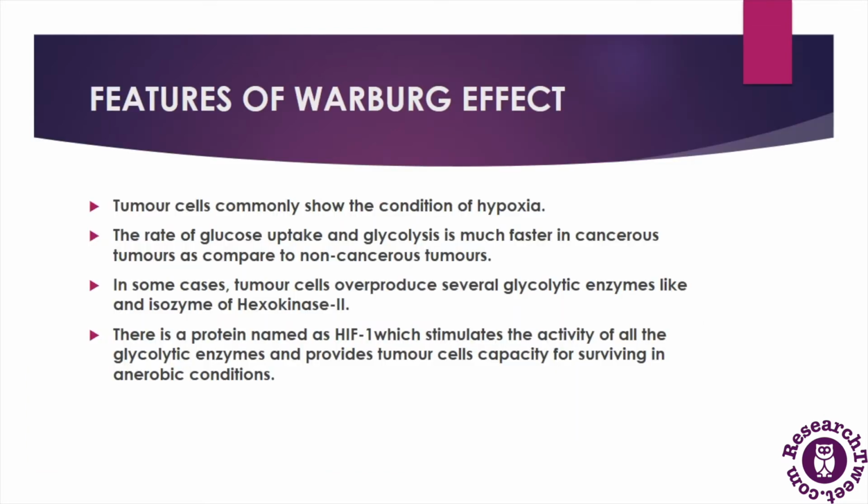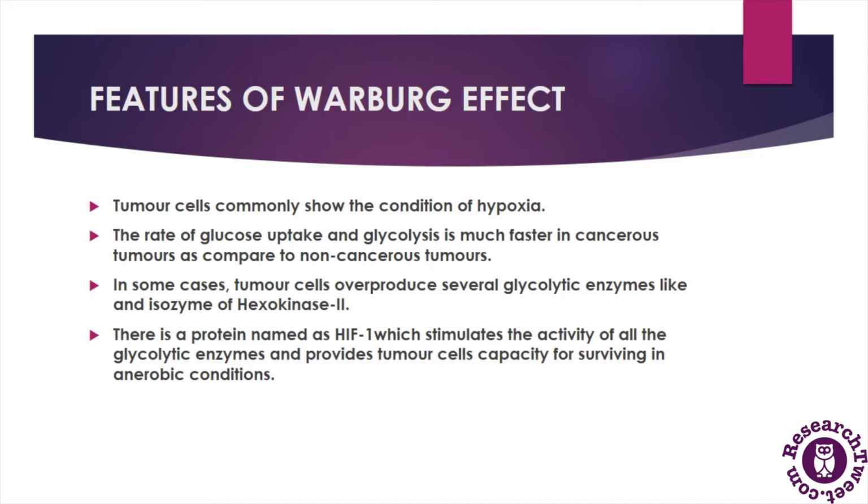Now let's understand the features of the Warburg effect. Warburg postulated that tumor cells commonly show the condition of hypoxia, or lack of oxygen. The rate of glucose uptake and glycolysis is much faster in cancerous tumors as compared to non-cancerous tumors and the normal cells of our body. We know that there are two types of tumors. When tumors become malignant and start spreading in our body, they are termed cancerous tumors, and these have a tenfold faster rate of glycolysis as compared to normal cells.